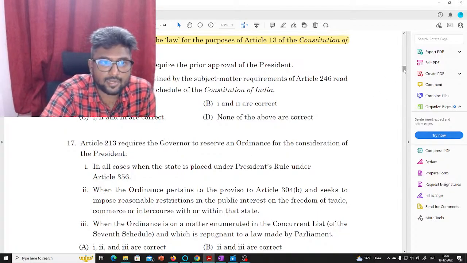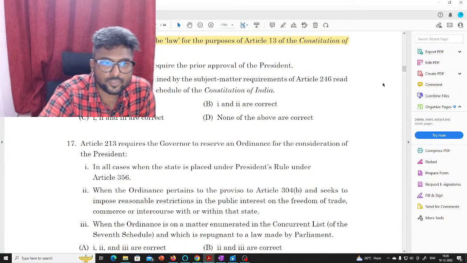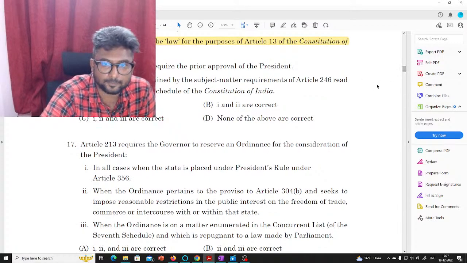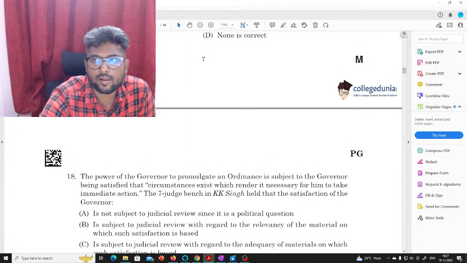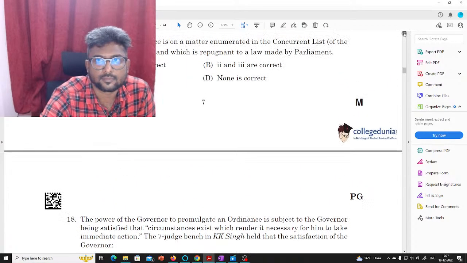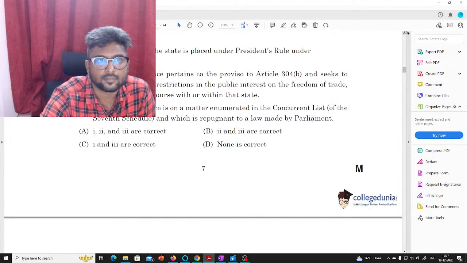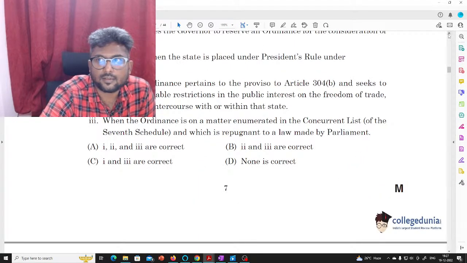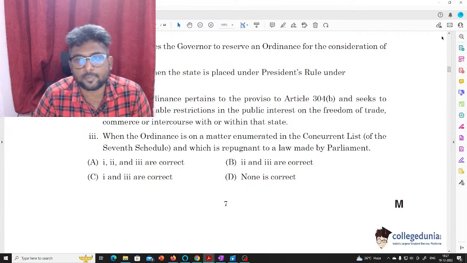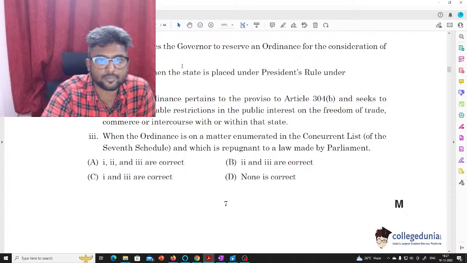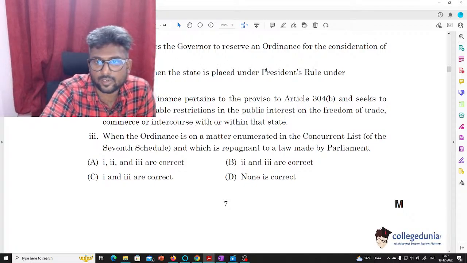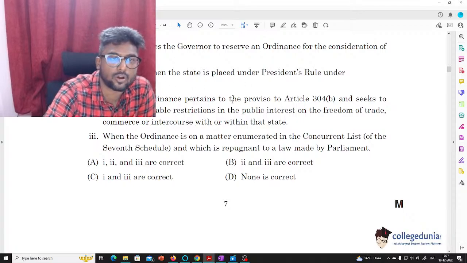So here again, this is straightforward from Article 213. So the answer would be, in all cases when the state is placed under president rule, this is a very exhaustive kind of description. So there is no such thing that a governor has to place all the ordinances before the president. So this is definitely wrong.